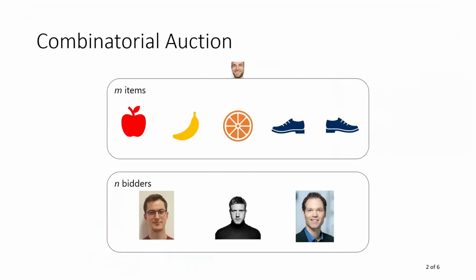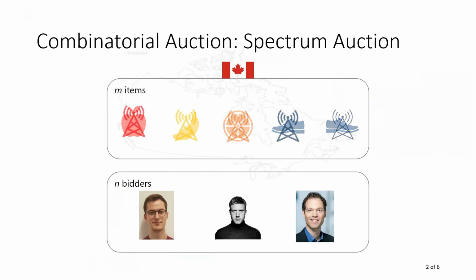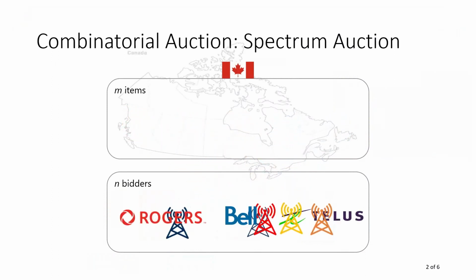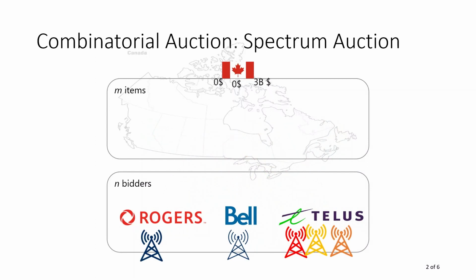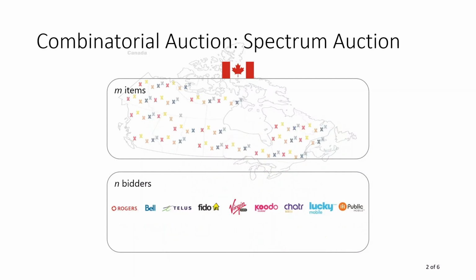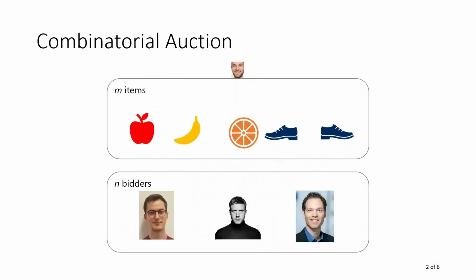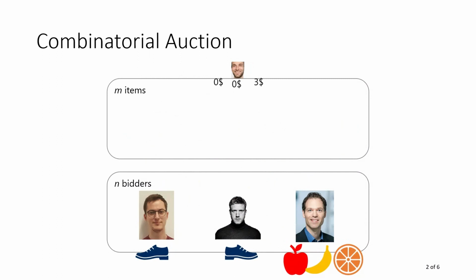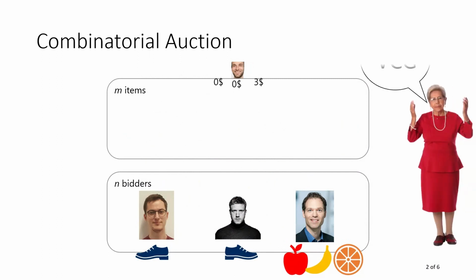In a combinatorial auction, we want to assign items to bidders according to their preferences, and their preferences can contain substitutes and complements, meaning that a bidder's value for the left shoe can be much lower if they don't also get the right shoe. An important application is a spectrum auction, where a government is selling spectrum licenses to network providers, and they are paying billions of dollars for these licenses. In practice, we have more items and more bidders, but for an easier presentation, let's get back to our toy example. For this allocation, you can imagine that it's far from optimal, but there is an optimal auction, the VCG auction.